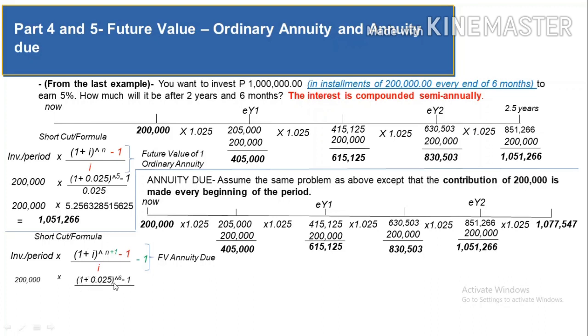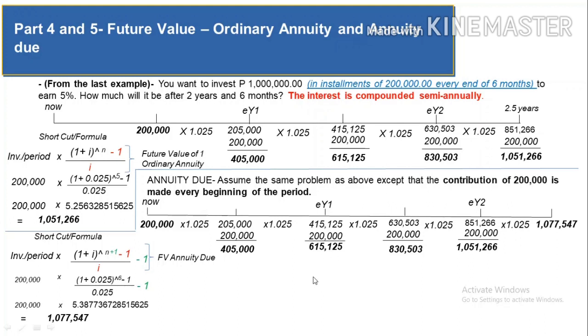Now, if you got the answer for this one, that's the time that you are going to deduct the 1. And then after you get the answer for this one, that's the time that you are going to divide by 0.025. And after you get the answer for this whole, that's the time that you are going to deduct the final one. So, if you did that, you'll be able to get 5.387736 and so on times the 200,000. You are going to get the same answer as your answer on the timeline analysis. So that's it for future value of 1, ordinary annuity, and annuity due.